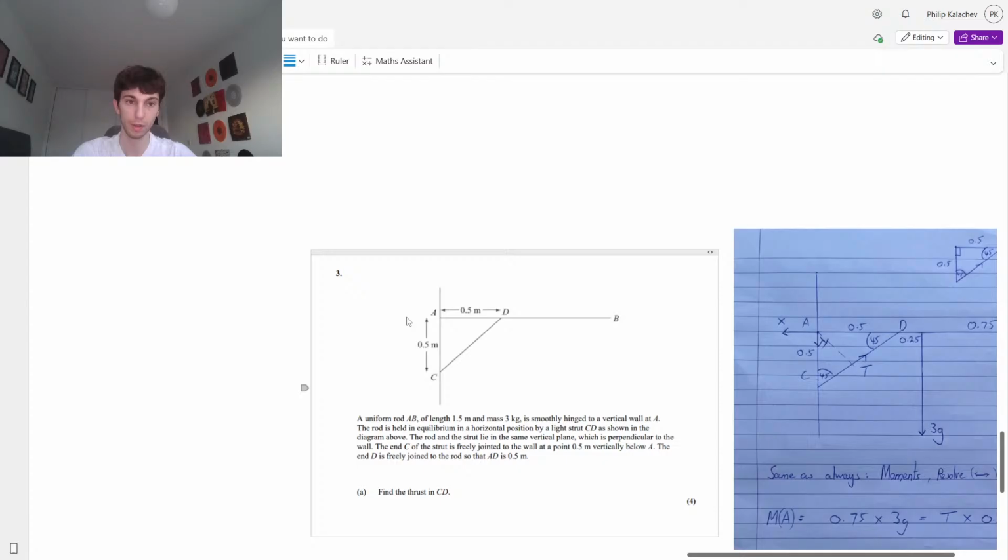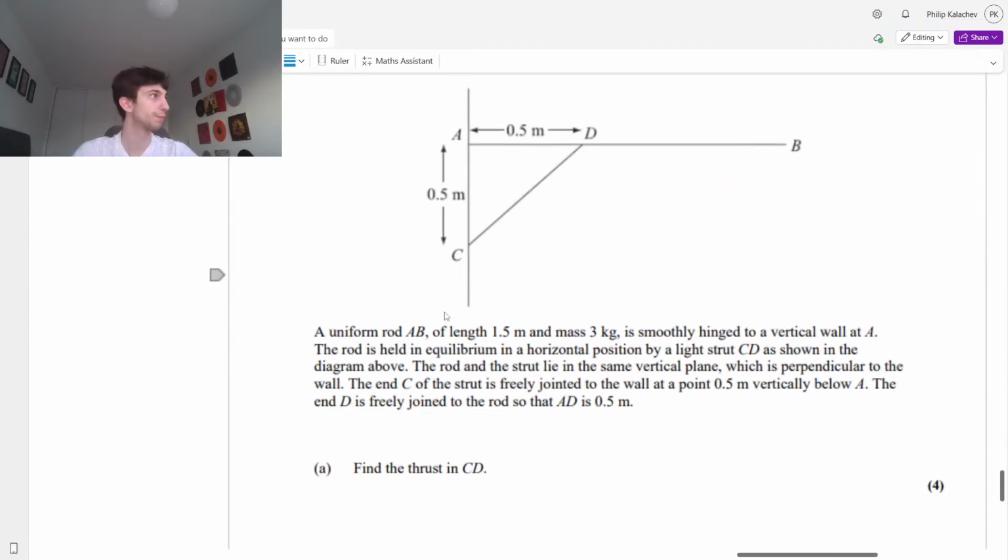Alright, let's go. So the uniform, a lot of waffle guys, it's mechanics. The rod AB is uniform, of length 1.5 meters, and has mass 3 kilograms. It is smoothly hinged, so we don't have friction, to a vertical wall at point A. The rod is held in equilibrium in a horizontal position by a light strut CD, as shown in the diagram above.